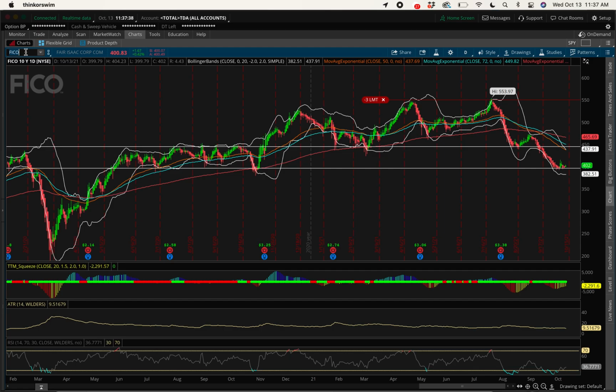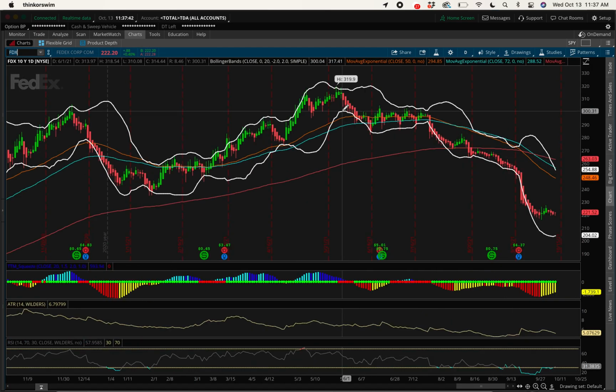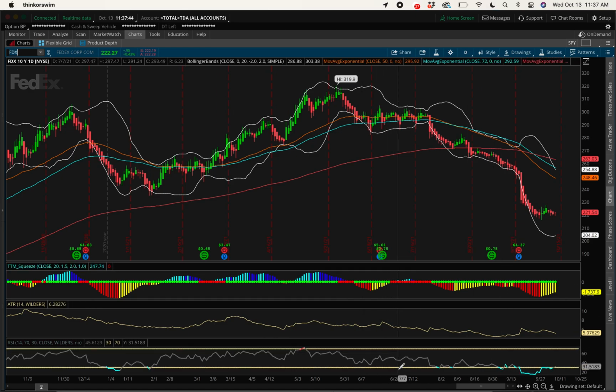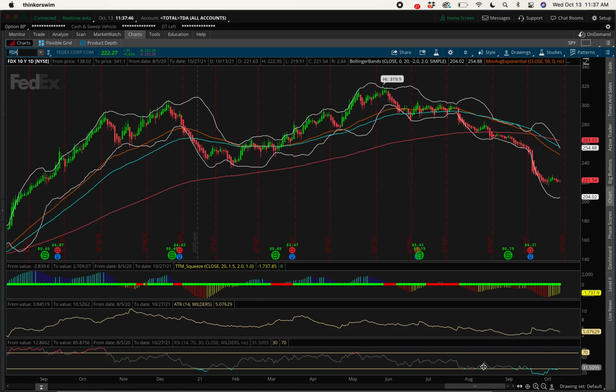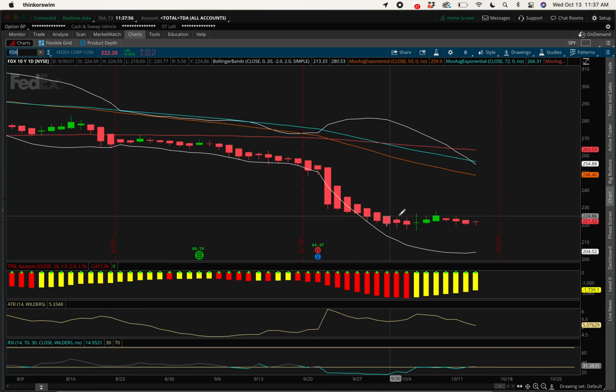Like I said, I'm eyeing FedEx right now. It's not moving very well, but Christmas is coming up. I definitely think there's going to be a retrace to the upside, at least back to 250 is what I'm looking at. But until then, I'm going to keep an eye on it until I see some sort of indication that it's actually going to move to the upside, because it's still right now in the oversold territory and sellers are still in control right now, even though they're slowly disappearing.